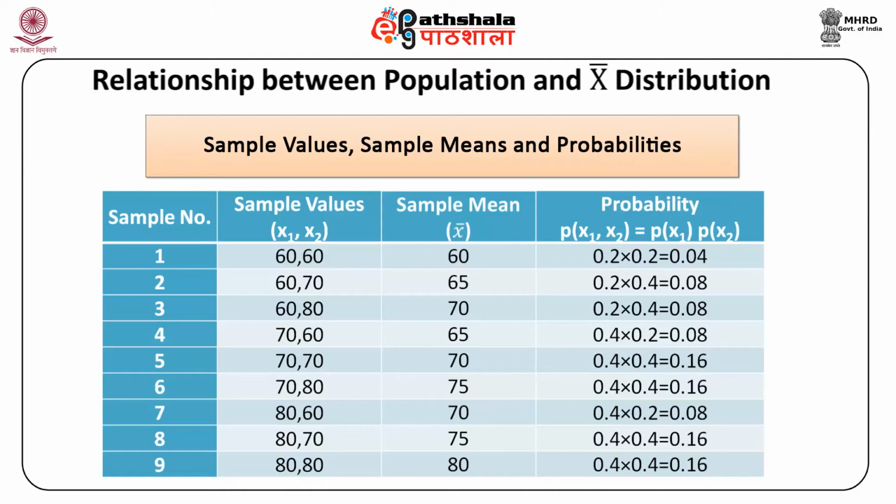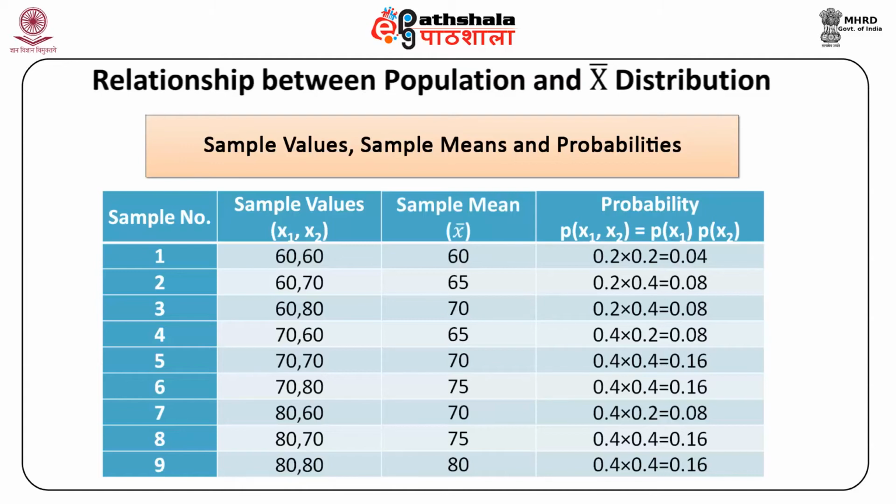To verify the relationship, compute the mean and variance of both the population and X bar distributions. Mean of the population distribution, which is expected value of X and is denoted to be equal to mu, is equal to 60 into 0.2 plus 70 into 0.4 plus 80 into 0.4 and is equal to 72.